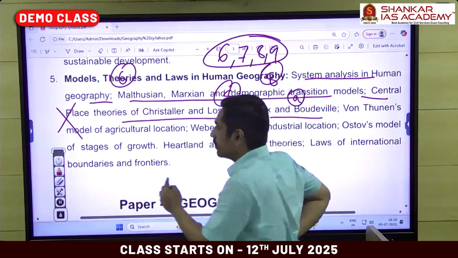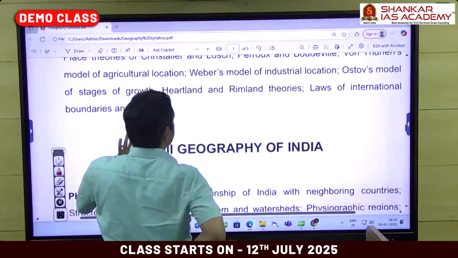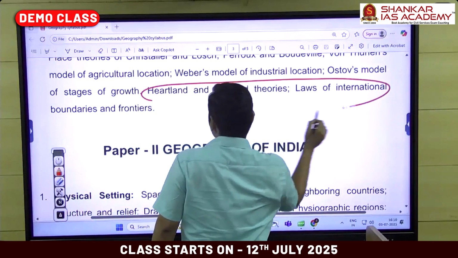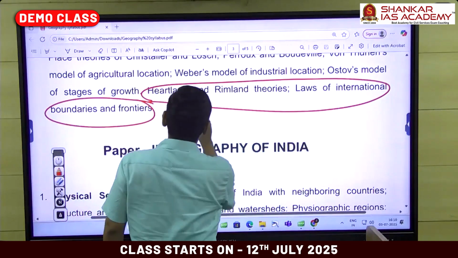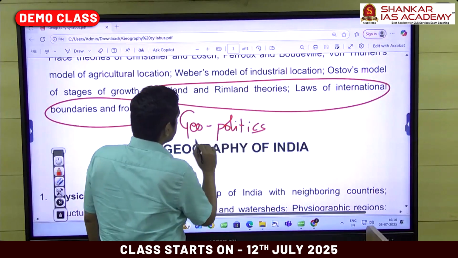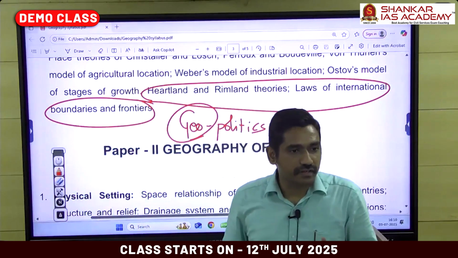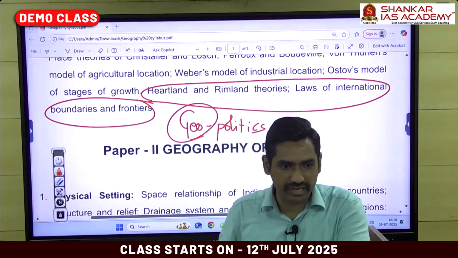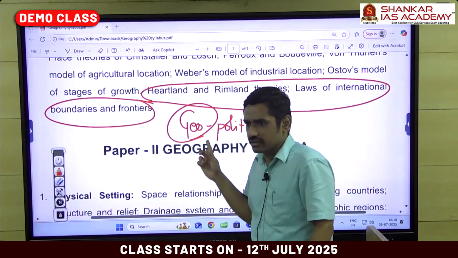The only odd one out is here. This person alone is slightly different. This is the only odd one out. This is geopolitics. How do geographical features affect the decision taken by empires and superpowers? It's a very small slice of the entire set you learned. This is the last part actually.